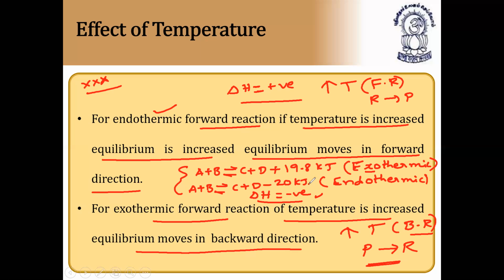So please note: for delta H, positive means endothermic and negative means exothermic. Whereas in the reaction, positive on the right-hand side means exothermic, and negative on the right-hand side means endothermic. Simple.